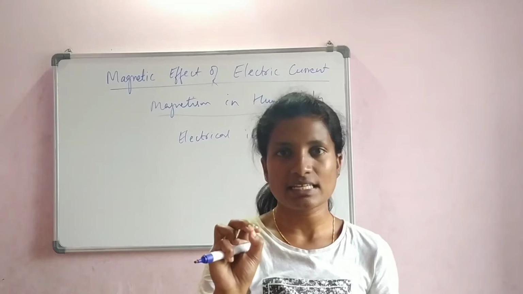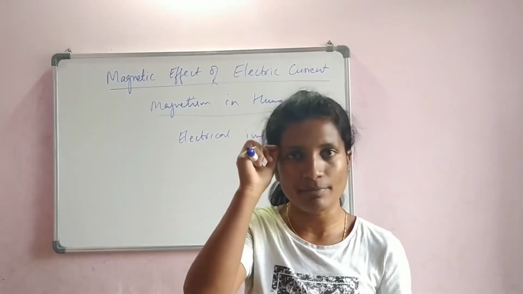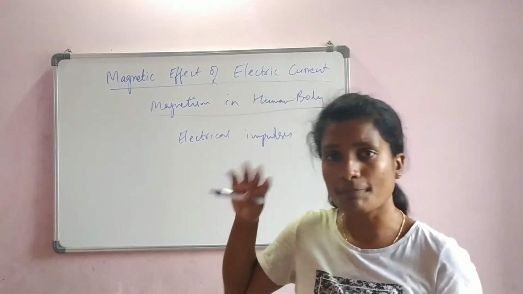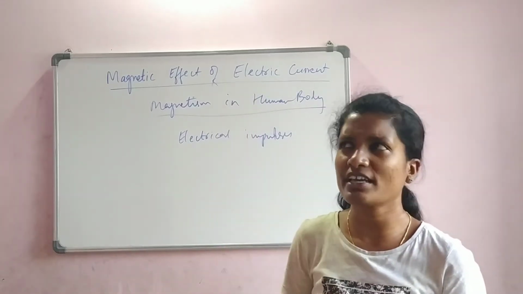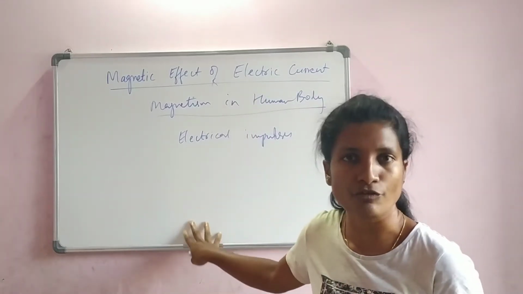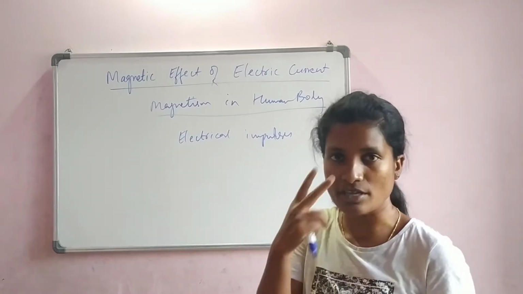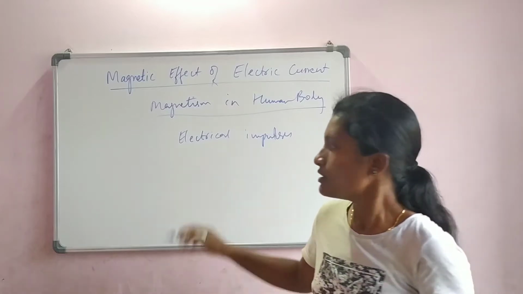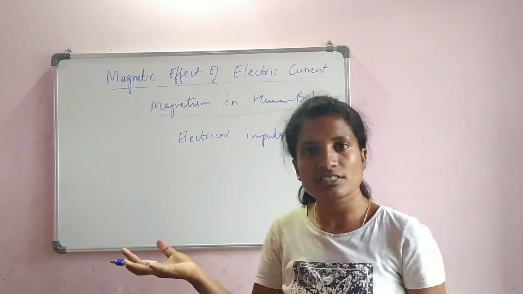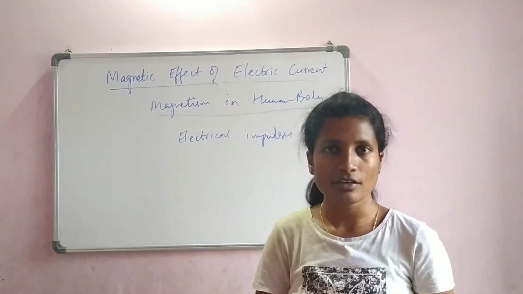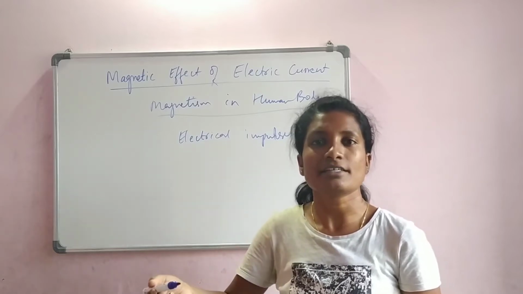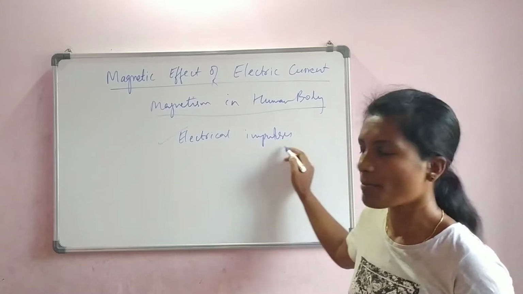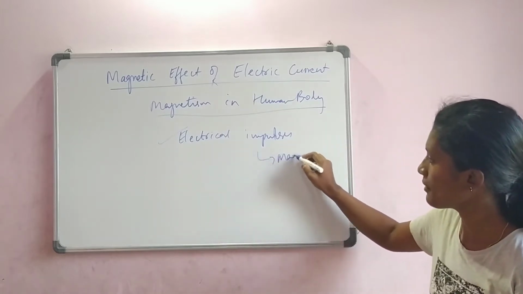Through the sensory receptors, a message passes to my brain as well as the spinal cord, and then the brain responds, giving me an awareness that I am touching a soft material. It can be a board because I am also looking at it. All these messages are electrical signals. We all know that if electrical charges are flowing, there is definitely magnetism around that charge. So because of electrical impulses, a magnetic field is created.